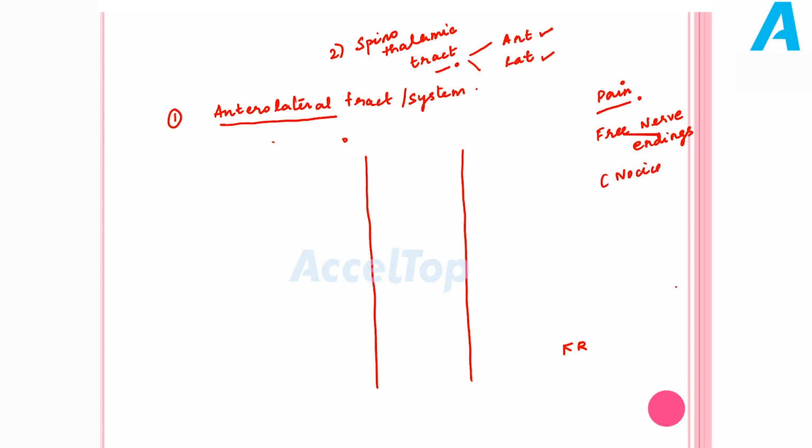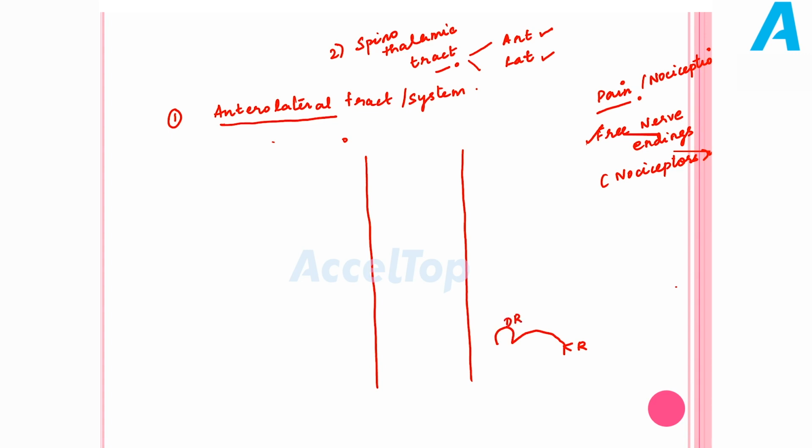So pain is also called as nociception. So what are the receptors for pain? It is free nerve endings. What are the receptors for pressure? Pacinian corpuscles. So Pacinian corpuscles for pressure, free nerve endings for pain. So pain receptors are also called as nociceptors.